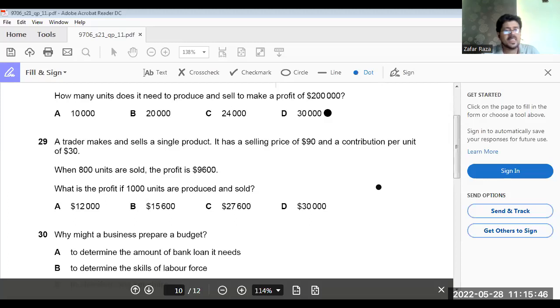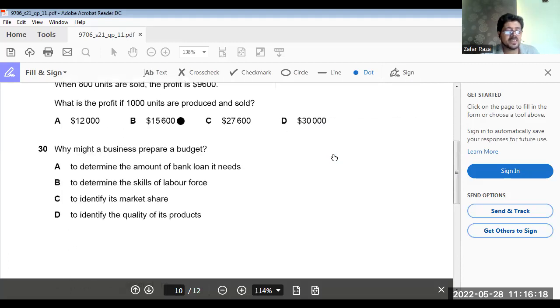See, if we are selling 800 units, contribution is 30 per unit. 24,000 is your total contribution when you are selling 800 units, minus 9,600. It means 14,400 is your fixed cost. Getting my point clear? So when you are producing 1,000 units, 1,000 multiplied by 30 contribution is 30,000. 30,000 minus 14,400. The answer is 15,600, B option.